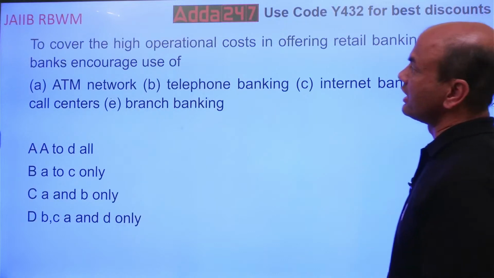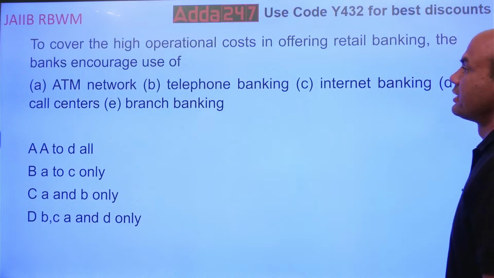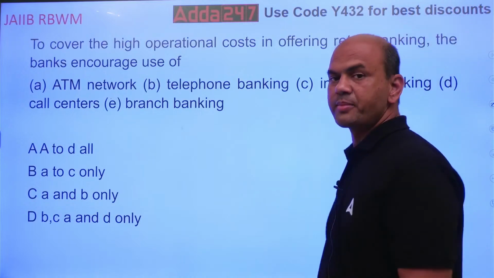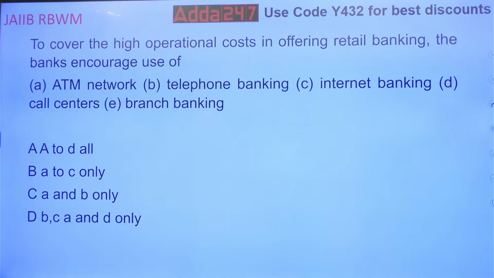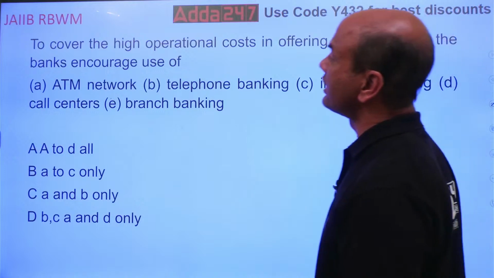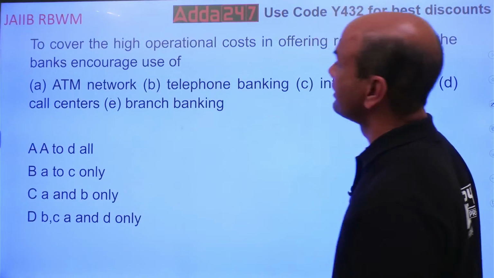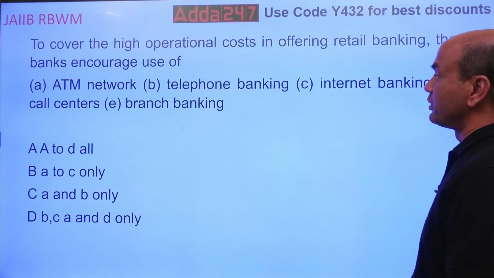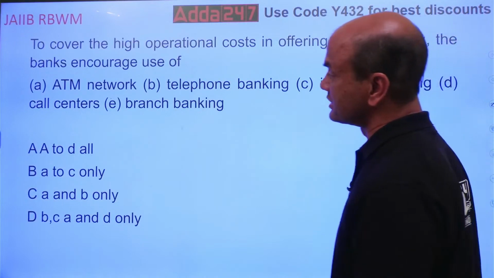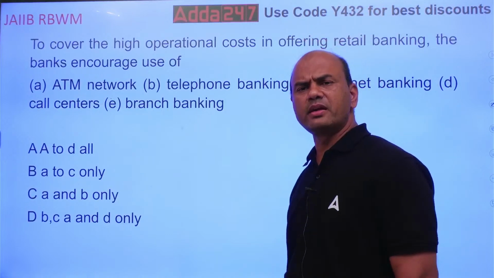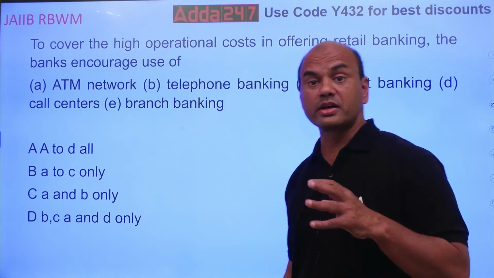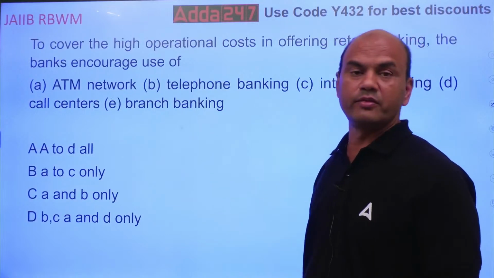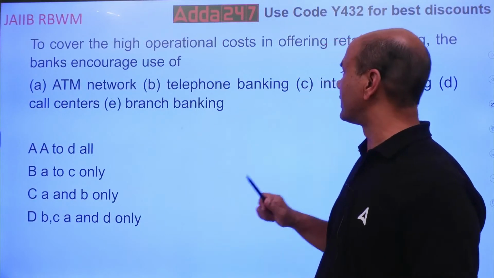To cover the high operational costs in offering retail banking, the bank encourages the use of, means if I want to cover the higher cost. Read this again. To cover the higher operational cost in offering retail banking, the bank encourages the use of ATM, telephone banking, internet banking, call centers and branch banking. So what will the bank advise the customer or promote? Will it promote branch banking? Will it promote the ATM network? Will it promote telephone banking or internet?